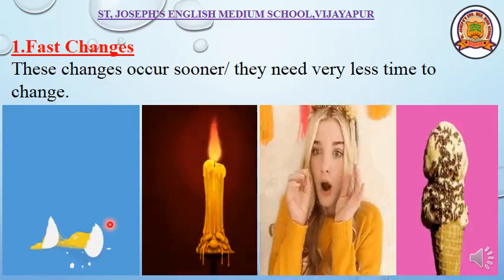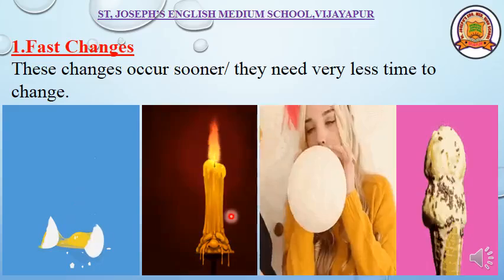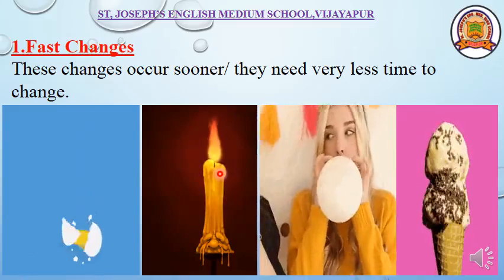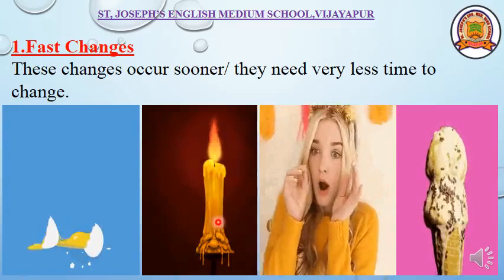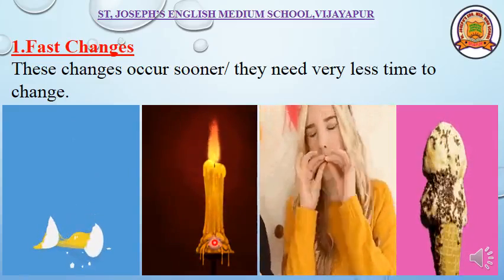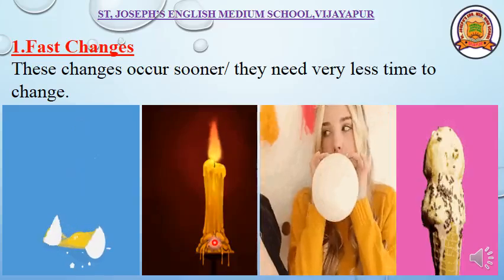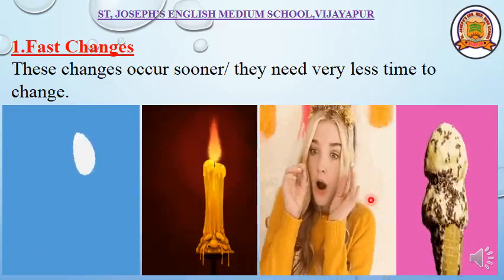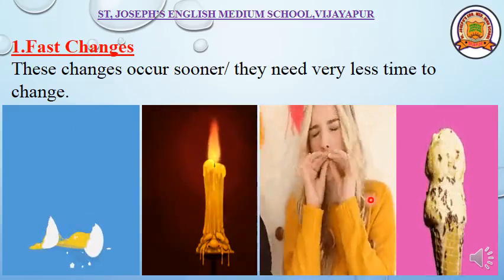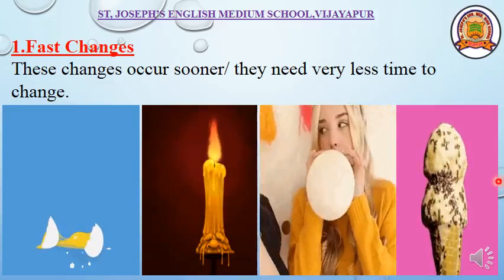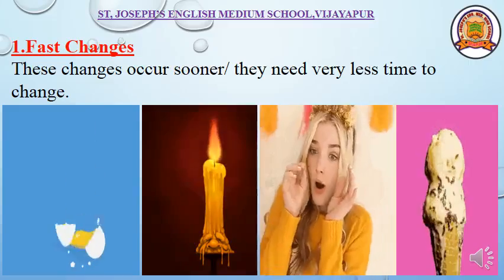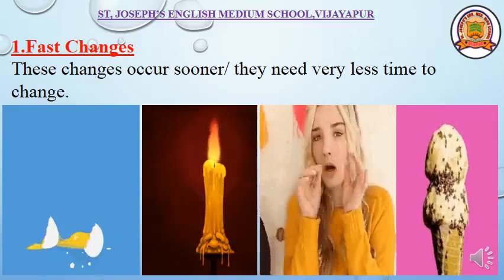When you drop it, it falls and it changes. Melting of wax. You can see the melting of wax. The size of the candle will change, right? Bursting of a balloon. Does it take a long time? No, it takes very little time. Melting of ice cream. These all are fast changes.